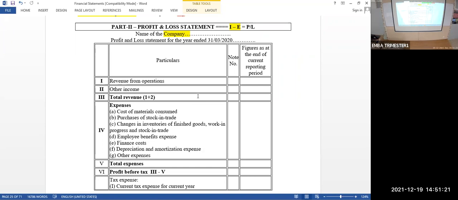Suppose bank is charging you for dishonor of cheque. Bank is charging you for not maintaining minimum balance. Bank is charging you something for annual charge. Okay, everything will come under this category. But major item is interest on debenture, interest on bank loan, interest on any other loan.